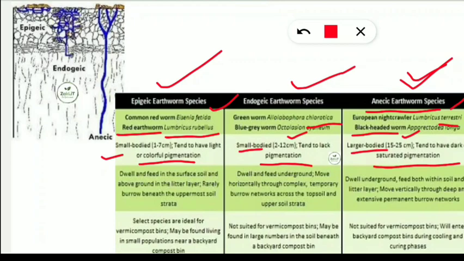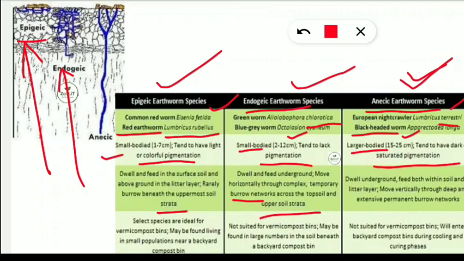Now coming to the most important thing, where these earthworm species dwell and what they feed upon. Epigeic earthworm species dwell and feed in the surface soil, as you can see in this picture on the left-hand side. So epigeic are in the surface of the soil or above the ground in the litter layer. Rarely they make burrows beneath the uppermost soil strata. Whereas endogeic earthworm species, you can see in the second image, dwell and feed underground, moving horizontally through complex temporary burrows across the topsoil and upper soil strata. So you should simply note down, they make small burrows and move horizontally through a complex temporary burrow network.